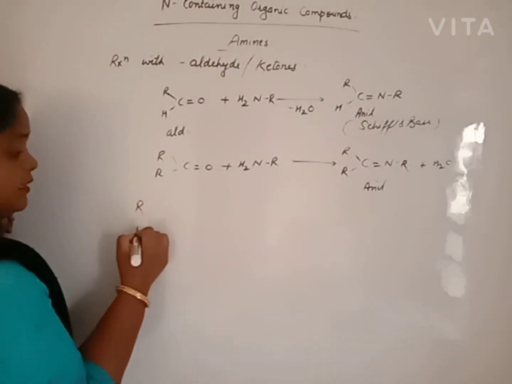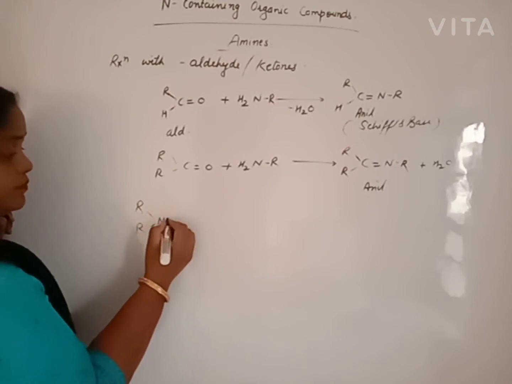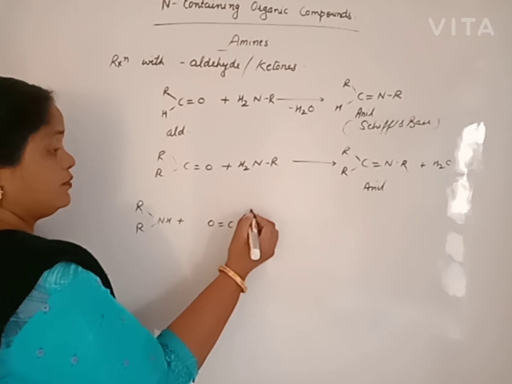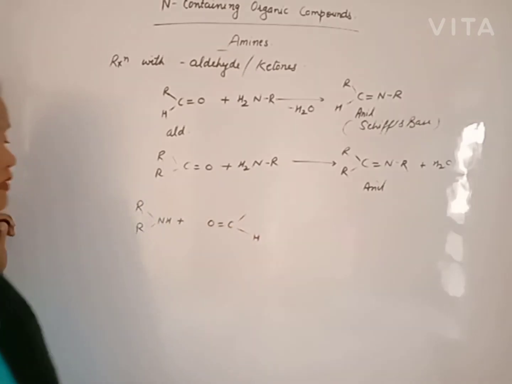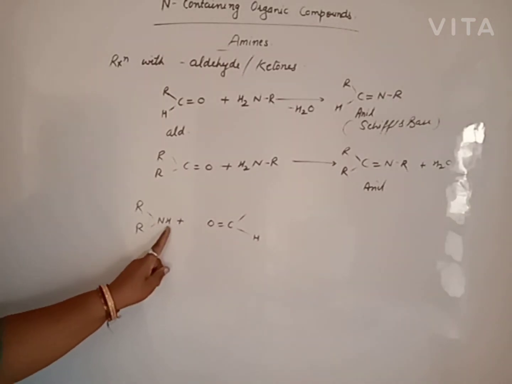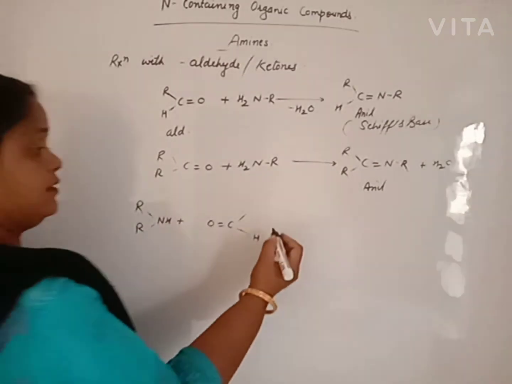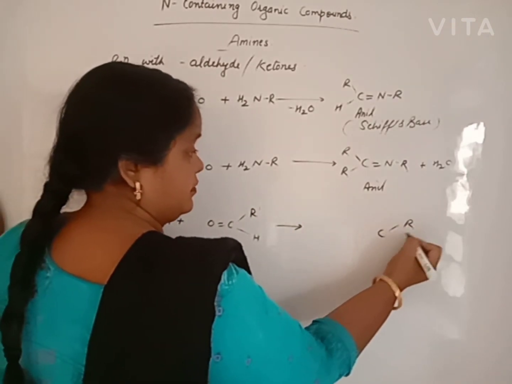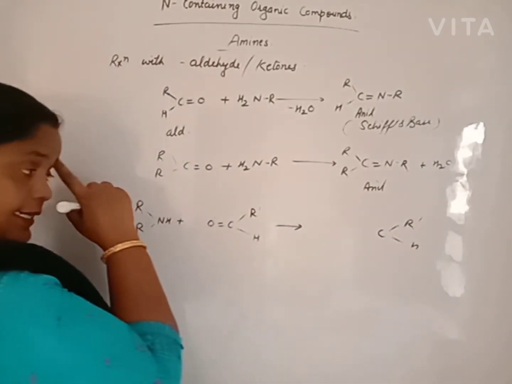Beta ji, secondary amine also has tendency to react with aldehyde or ketone to give, first of all, this H is replaced and we will get, beta, adduct is formed.